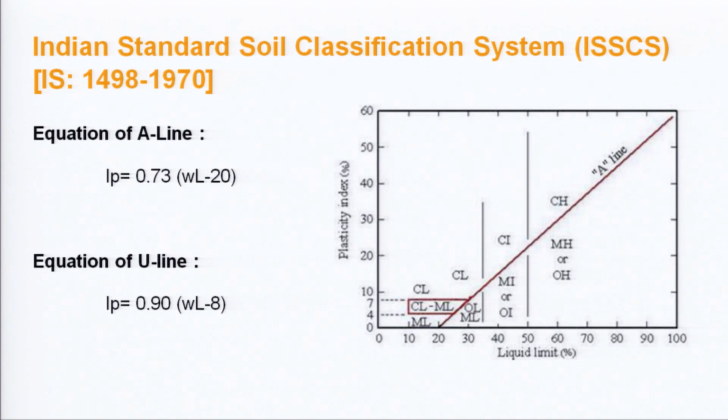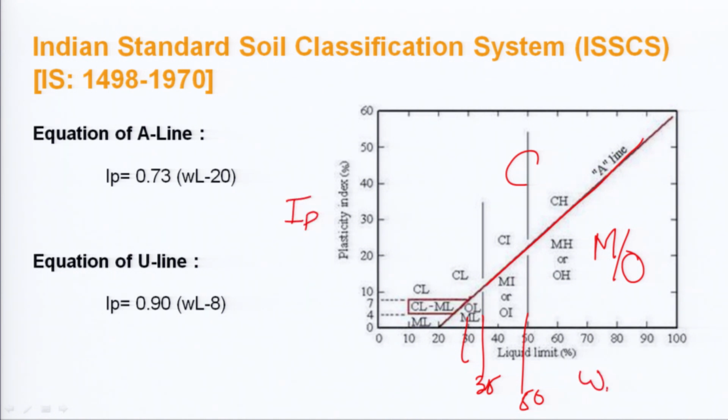So, this A line is a boundary which demarcates that the soil above this portion will be clay, and below the line will be either M or O. This is the liquid limit, here 35, here 50, it is a plasticity chart, where this is IP and here it is liquid limit. So, these two things are there.